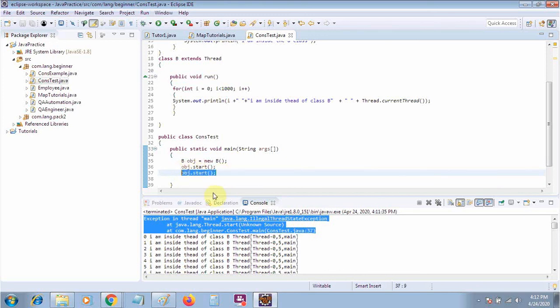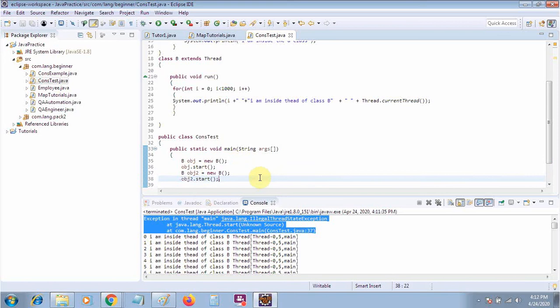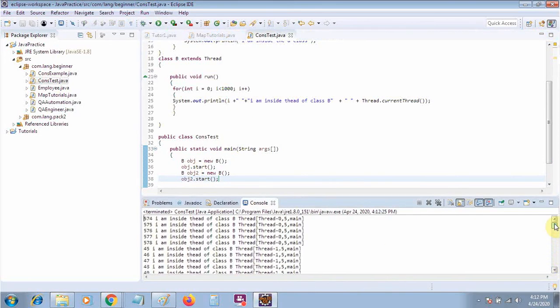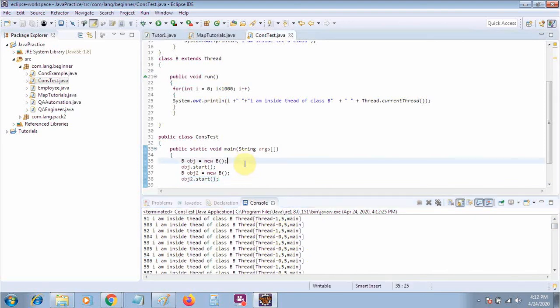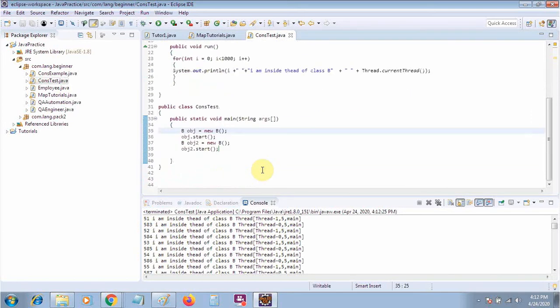So how do we handle such a situation? You have to create the object of your class again, new B. Then with the second object you can start your thread again, and there will be no problem. Both threads will run simultaneously. You can see that Thread 0 is running, then Thread 1 has been started, and again Thread 1 and 0 are running. So this is the way to achieve multithreading, or start threads simultaneously.